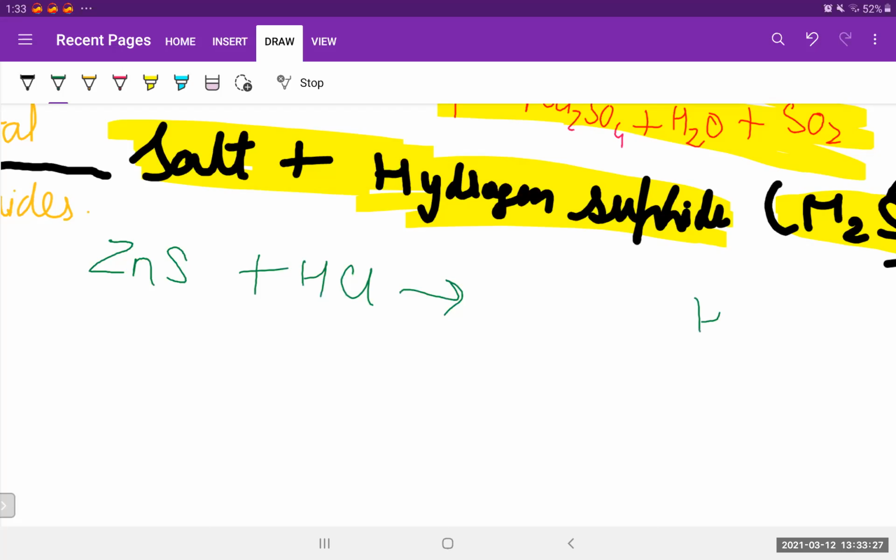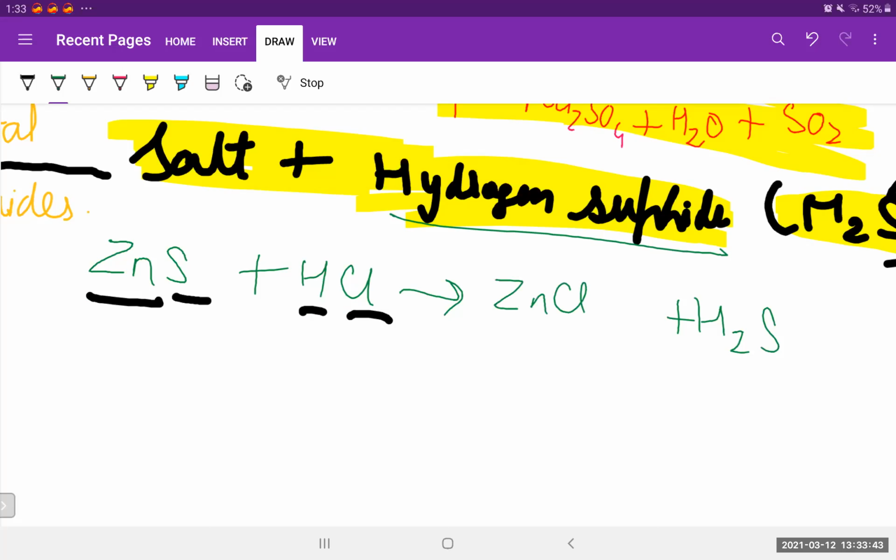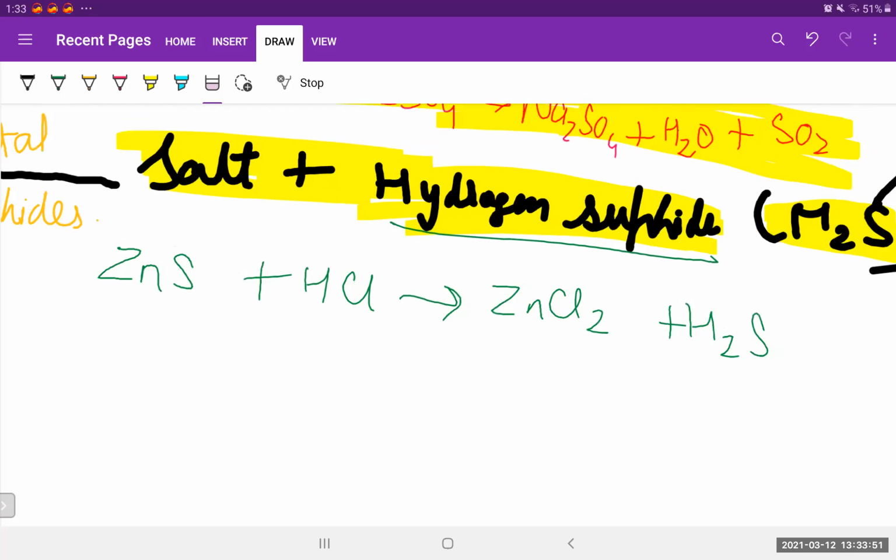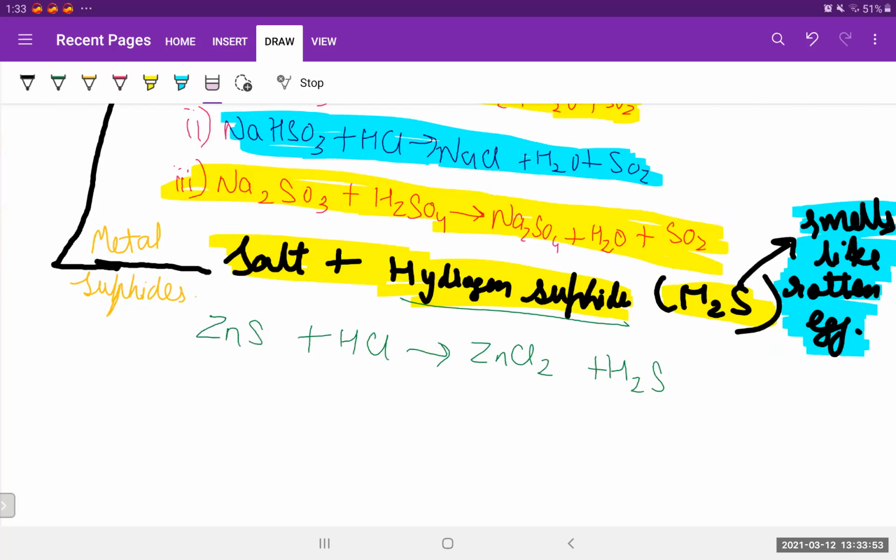We'll get H2S for sure, because we are getting hydrogen sulfide, right? And what else are we left with? See here, we have taken hydrogen, we have taken S, we are left with Zn and Cl. So write ZnCl2 here, very easy, because zinc has a valency of 2. So that was all for chemical properties. Now we'll move to bases.